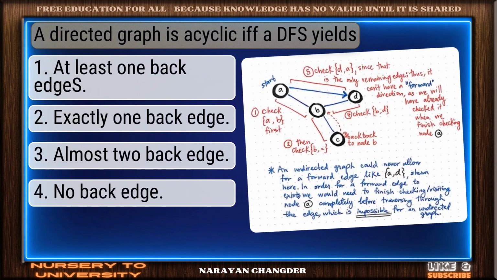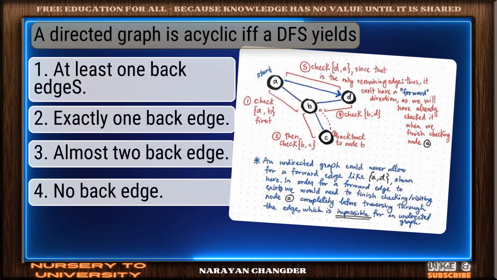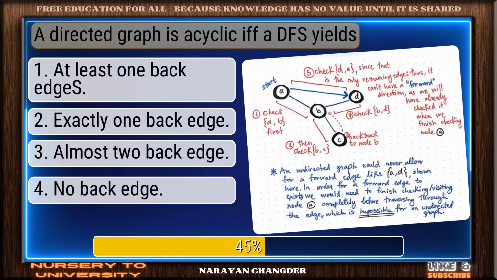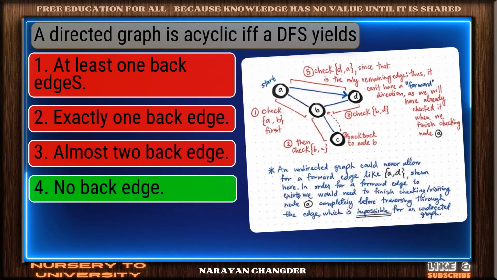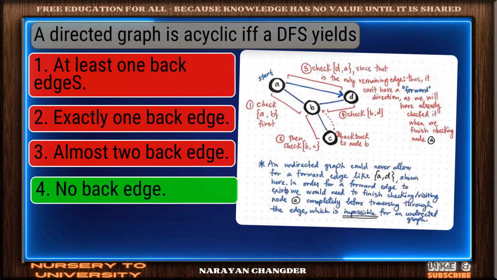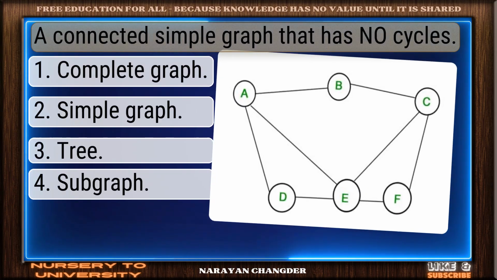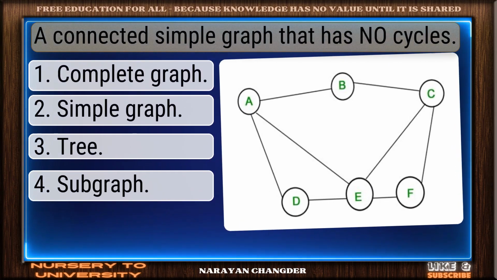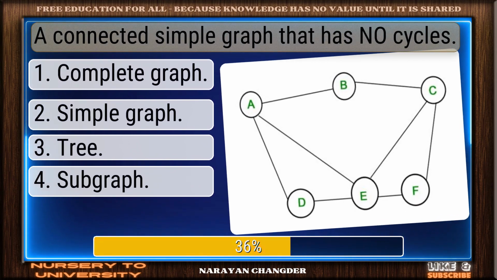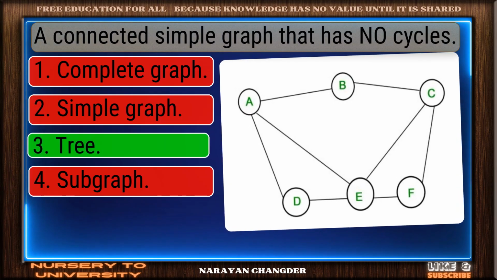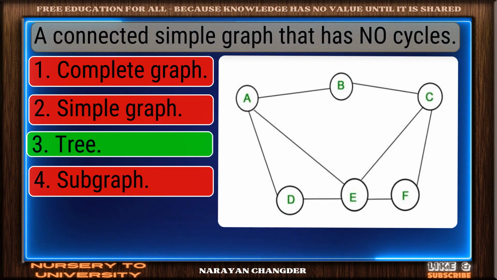Question number 11. A directed graph is acyclic if a DFS yields. Sharp thinking. No back edge is the right choice. Question number 12. A connected simple graph that has no cycles. Right choice. Tree is the best answer.